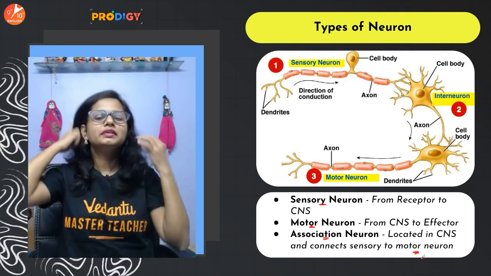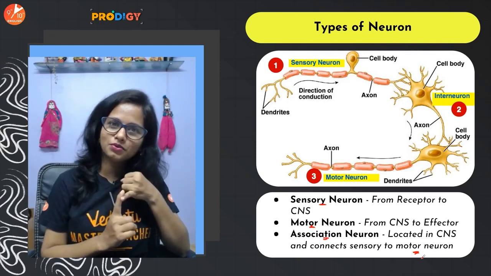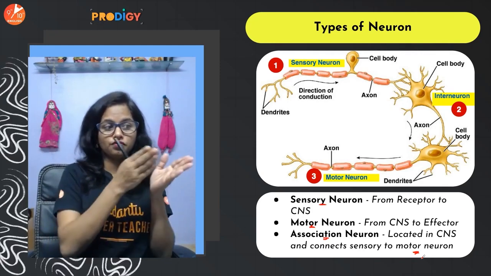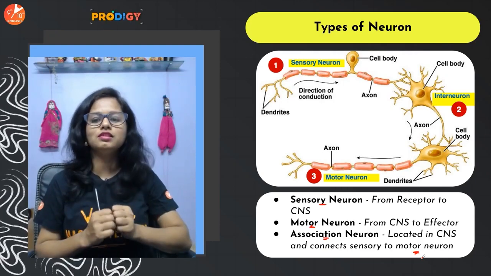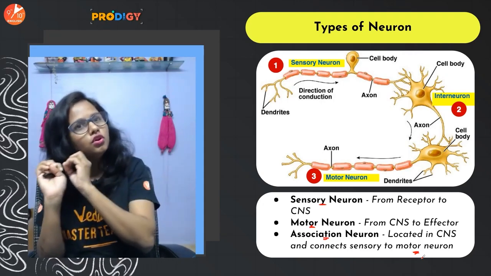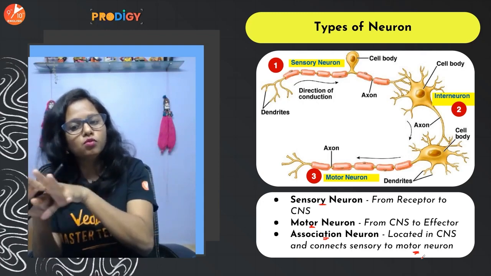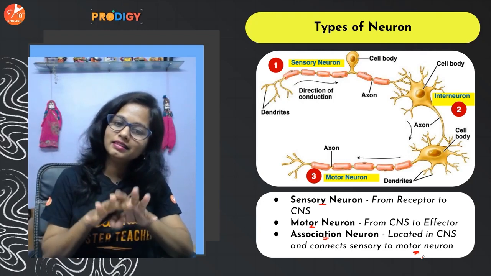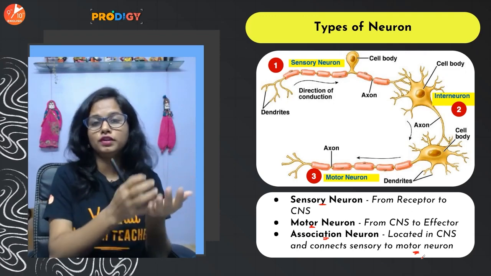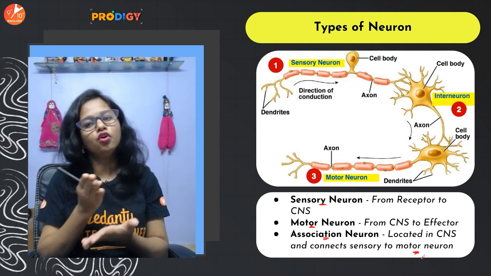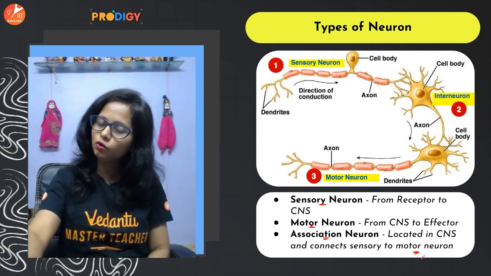So, three types of neurons: sensory neurons, which carry the information from sense organs to the CNS; association neurons, which pass the information from the sensory neurons to the motor neurons; and motor neurons, which carry the information from the CNS to the effector organ, which can be a muscle or a gland. Okay, I hope that's clear.